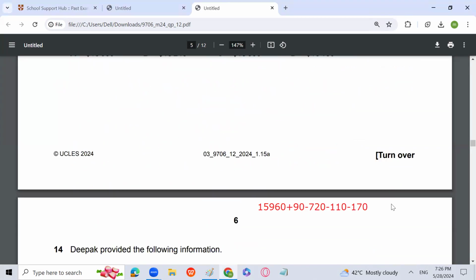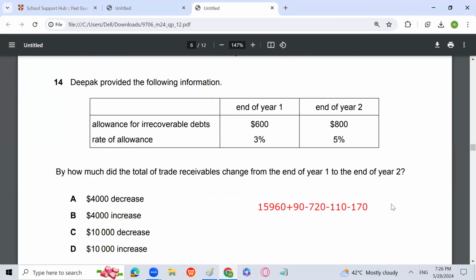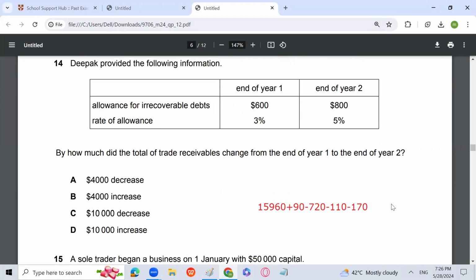Next is Deepak provided the following information: allowance for irrecoverable debts, end of year 1, 600, rate of allowance 3%; end of year 2, 800, 5%. By how much did the total of trade receivables change from the end of year 1 to the end of year 2?